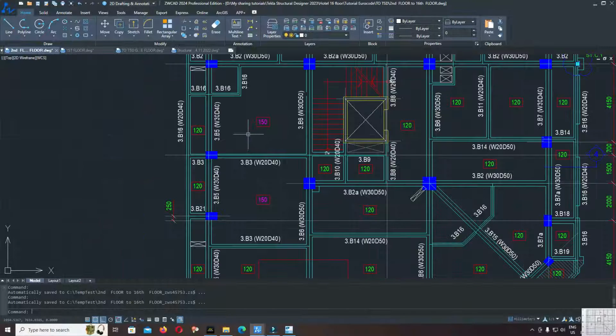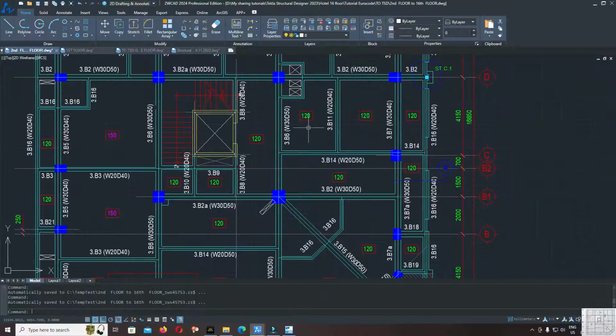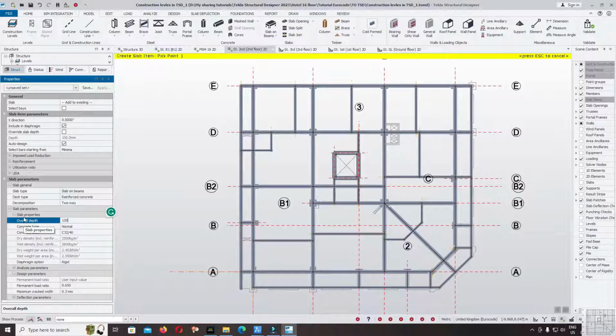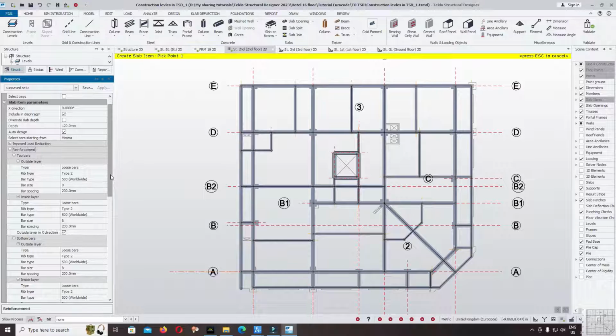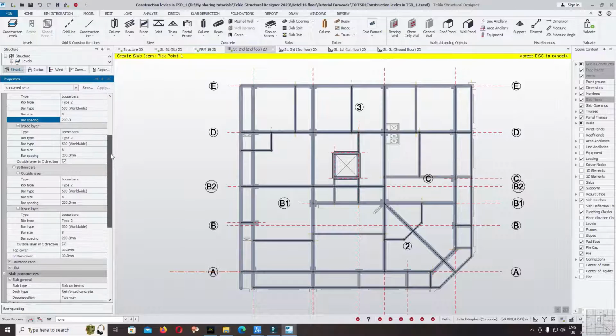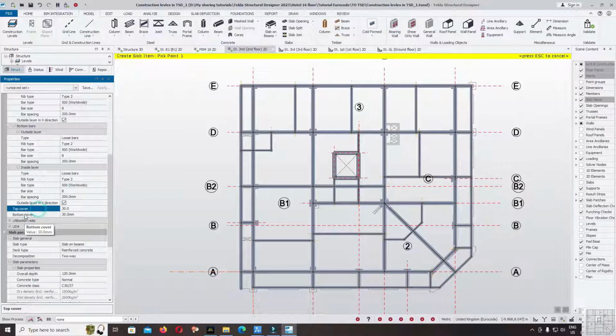We will use override to correct this slab. Now set the depth to 150 mm. Overall depth. Concrete use 30. Reinforcement, we use top and bottom reinforcement. Fy 500 MPa. You can change the bar spacing. Now I keep the default 200 mm. Top cover and bottom cover keep at 30 mm.